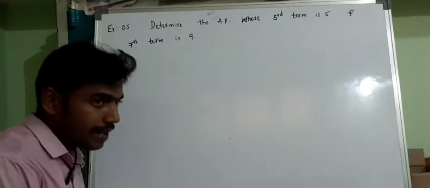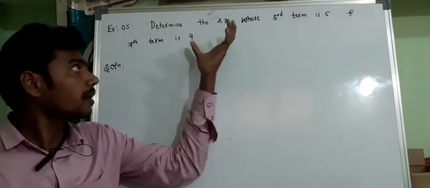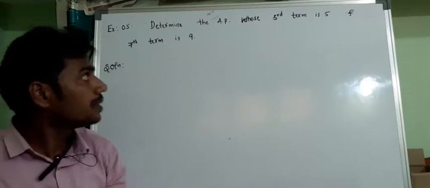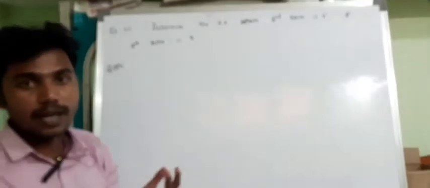So fifth example, determine the AP. We need to find the arithmetic progression whose third term is 5 and seventh term is 9. If I want to write the terms in an AP, what should I know? I should know the first term and the common difference.